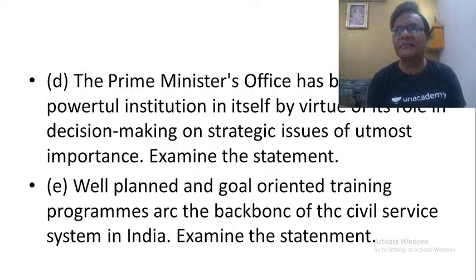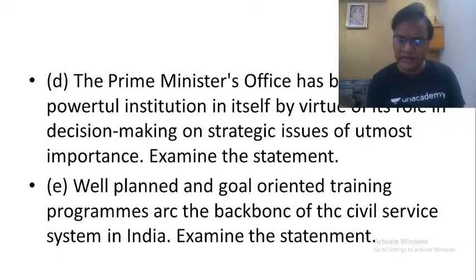By the time Atal Bihari Vajpayee had become the Prime Minister, the scope and the size of the PMO had expanded. It has more than 350 officials working there, including officials of the rank of secretary in the government of India.